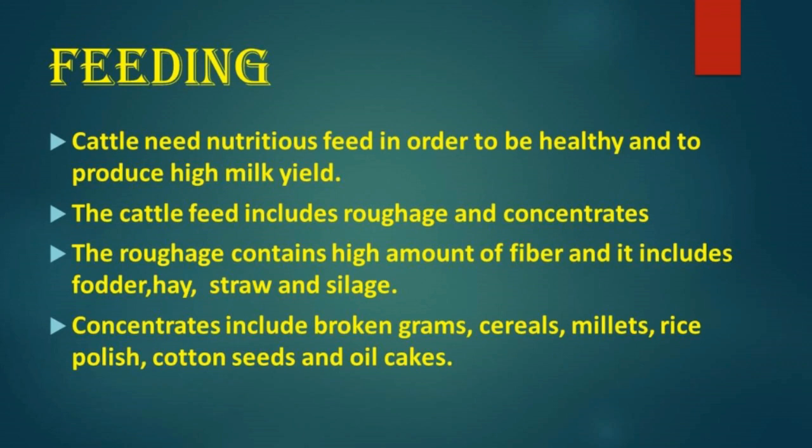Next one is feeding. Cattle need nutritious feed in order to be healthy and to produce high milk yield. The cattle feed includes roughage and concentrates. The roughage contains a high amount of fiber and it includes fodder, hay, straw and silage. Concentrates include broken grams, cereals, millets, rice polish, cotton seeds, and oil cakes. Apart from these feed, cattle need an adequate amount of fresh water.